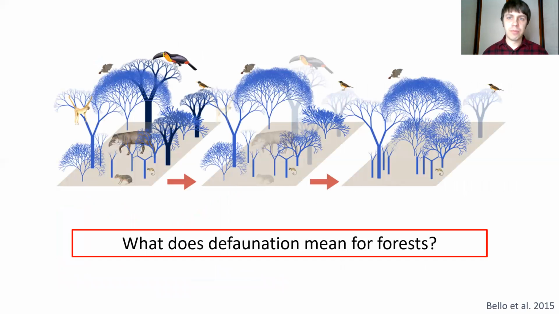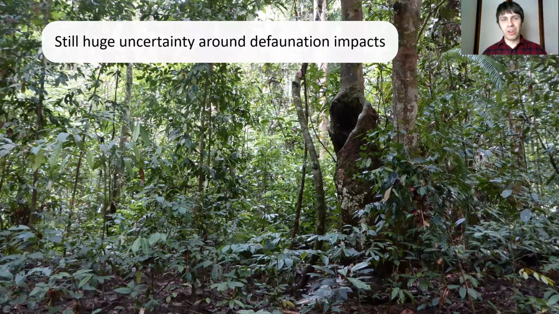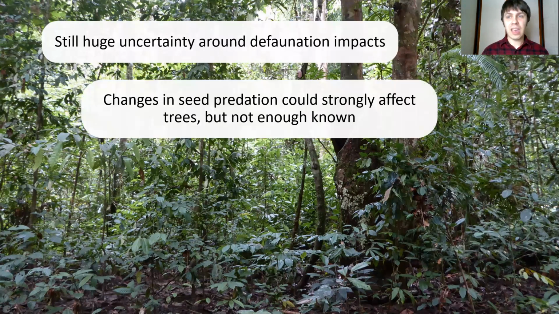So now, given everything that I've been talking about, what can we say about what defaunation means for forests? Well, first, I just want to point out that there's still huge uncertainty around defaunation impacts. And so it's still, I think, too early to make specific predictions about what will happen. And a large reason for that is because there's all this uncertainty around seed predation. We know from our model that seed predation can have really strong effects on tree populations, but we don't know enough about the magnitude or direction of those changes in seed predation to really be able to make accurate predictions.